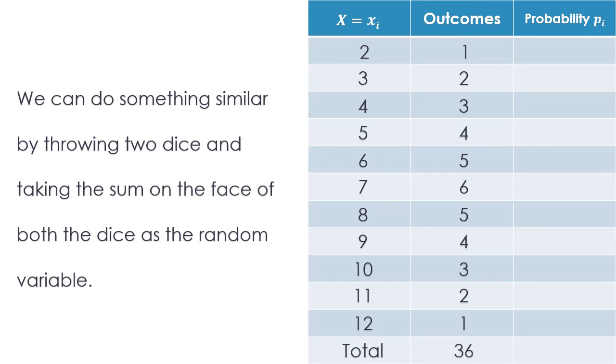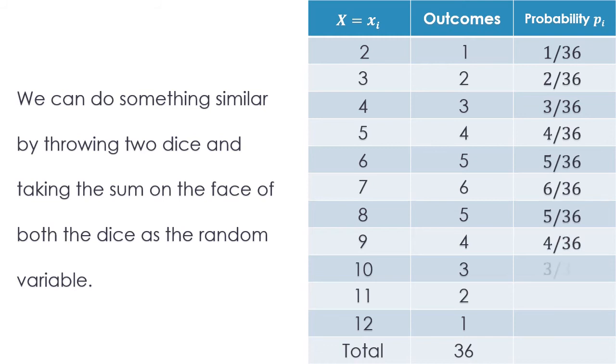So now you need to calculate the probability for that. Total 36 outcomes are there, and for getting a total 2, the number of outcomes is 1, so the probability will be 1 upon 36. Similarly, for getting total 3, the probability is 2 upon 36. Then 3, 4, 5, 6, 5, 4, 3, 2, 1 upon 36, and when you make a total, it is 36 upon 36, that will be 1.